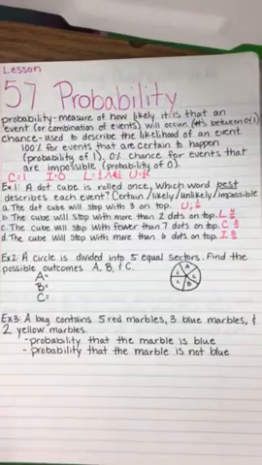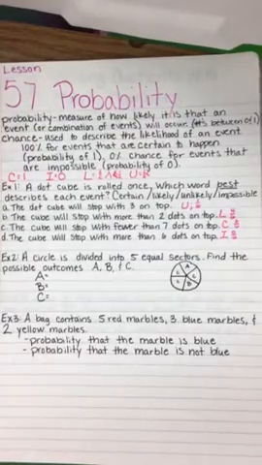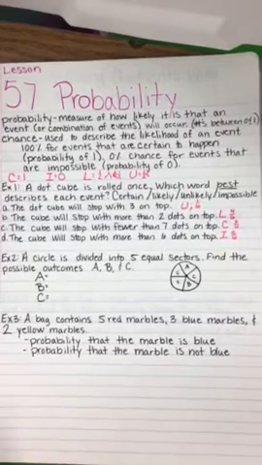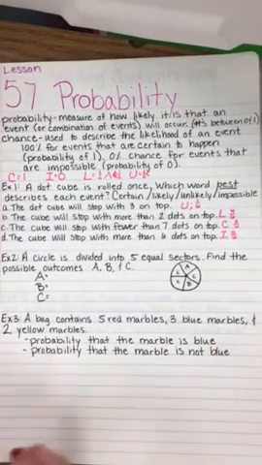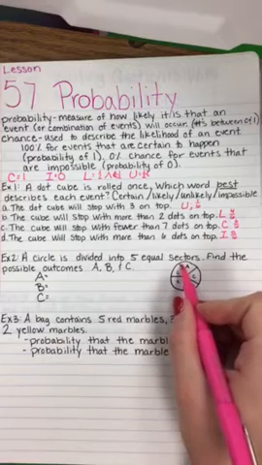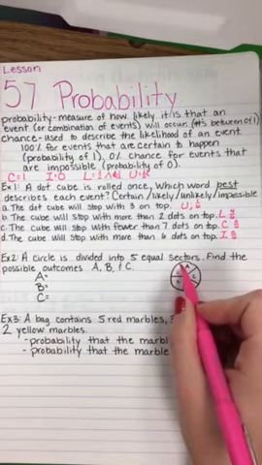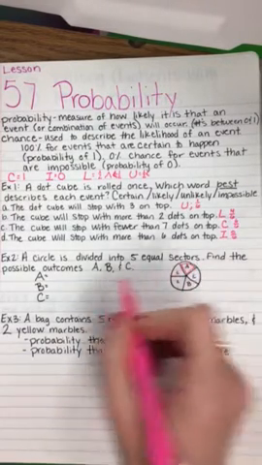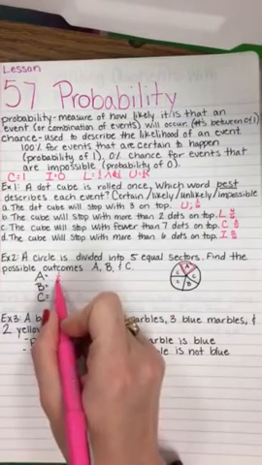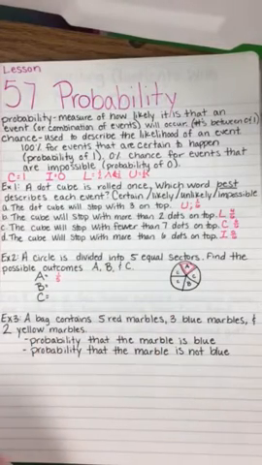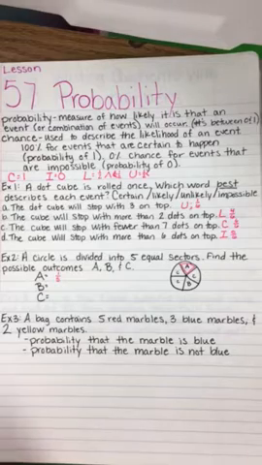Example 2. The circle is divided into 5 equal sectors. Find the possible outcomes of A, B, and C. So A, there is one A section out of 5. So 1 out of 5 is the chance that that's going to happen.